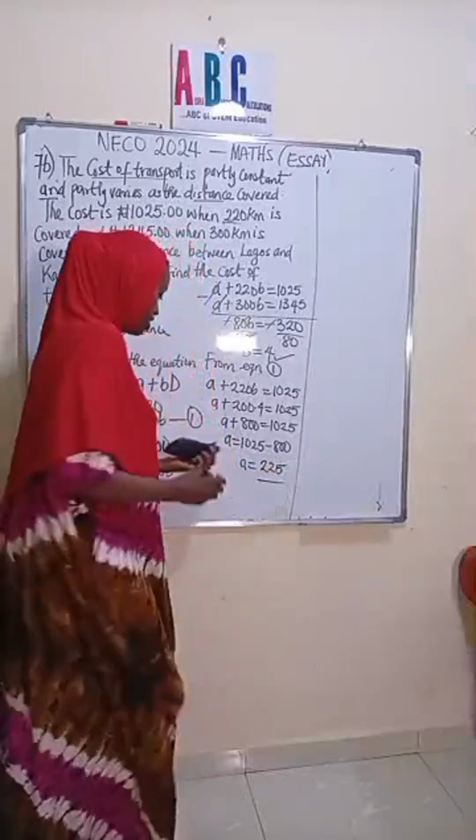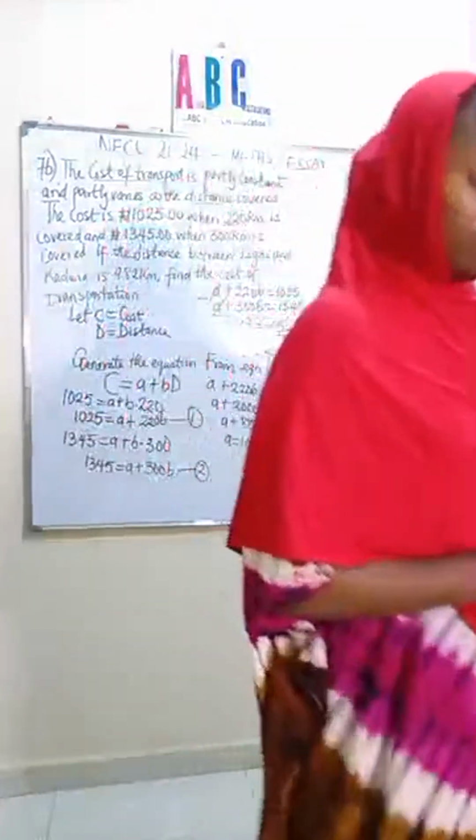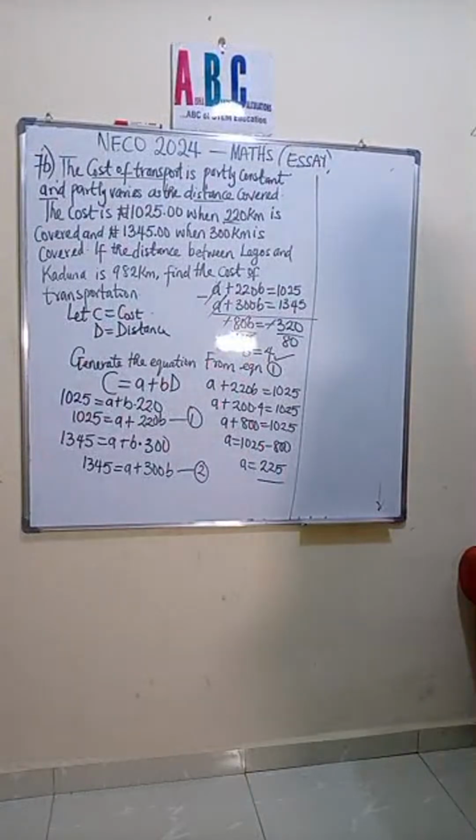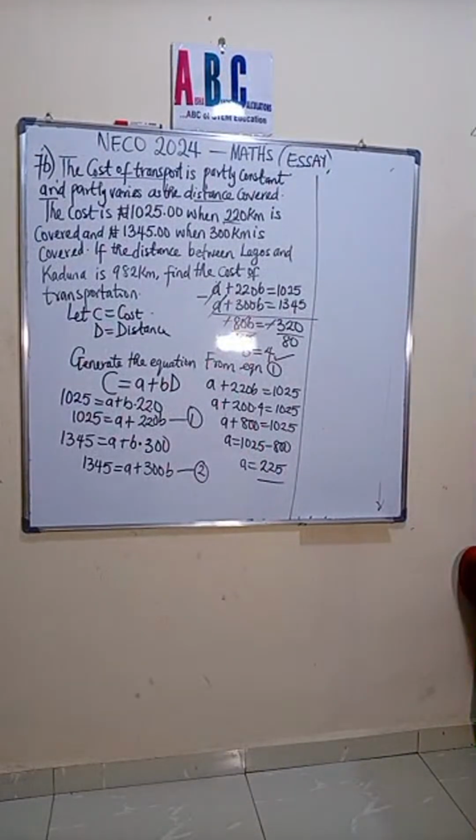Guys, please let me confirm. I got B as 4 and A is 225. Please let me confirm. Is it correct? You guys are not tapping again, no? You're not tapping on your screen again.